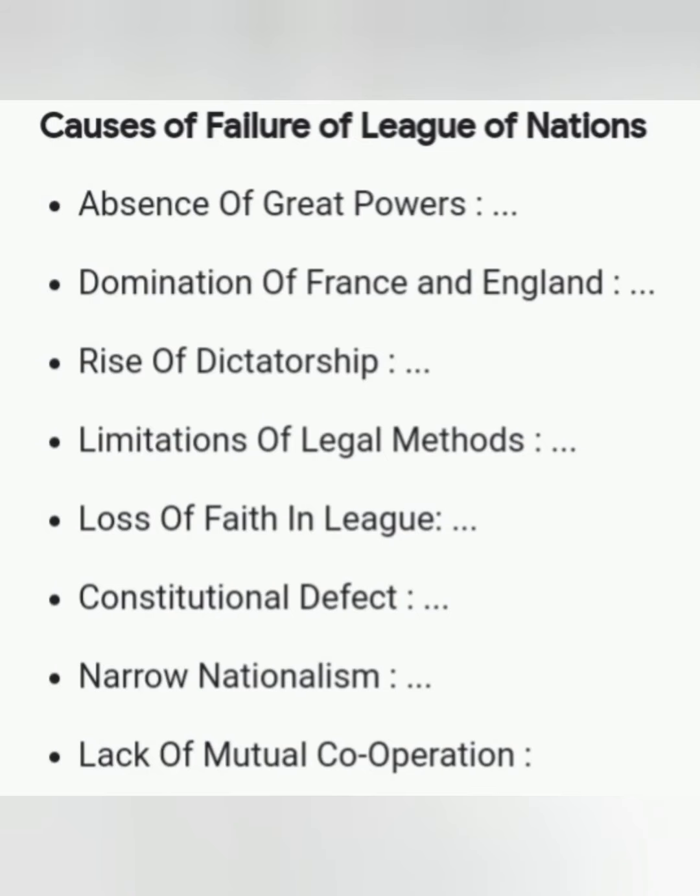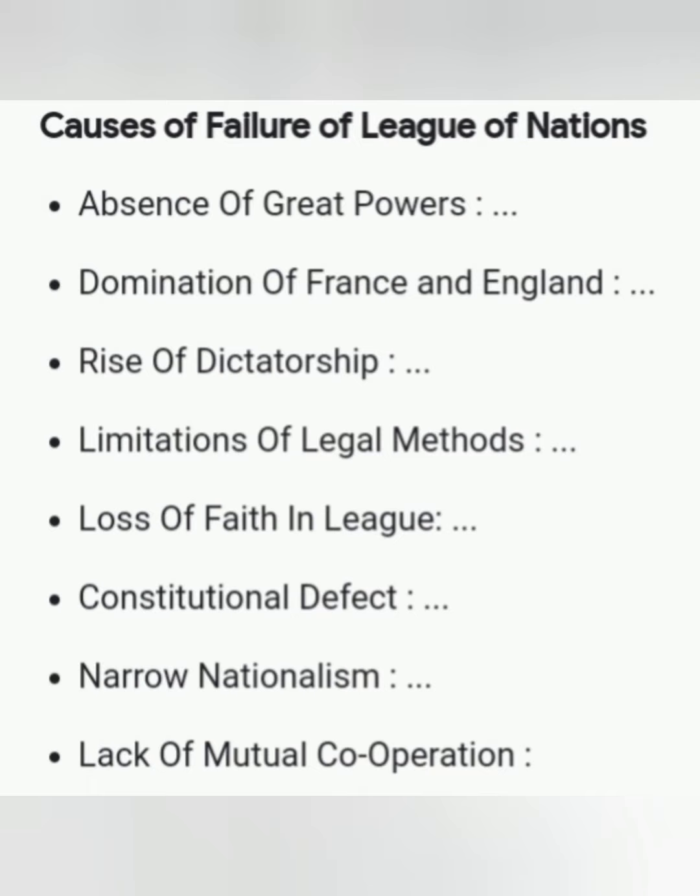Now, this is the time to think about the causes of failure of the League. The League appeared to be an organization of those who were victorious in the First World War. Since it lacked the military power of its own, it could not enforce its decisions. The founders of the peace organization underestimated the power of nationalism. The principle of collective security could not be applied in actual practice.